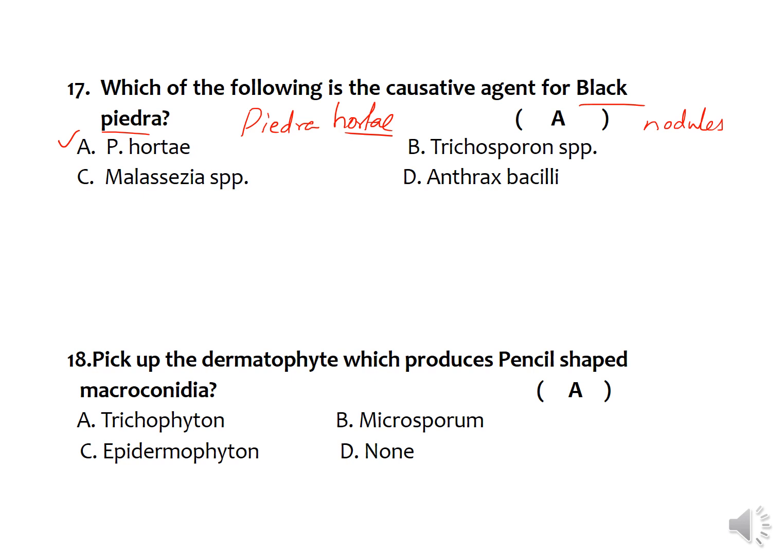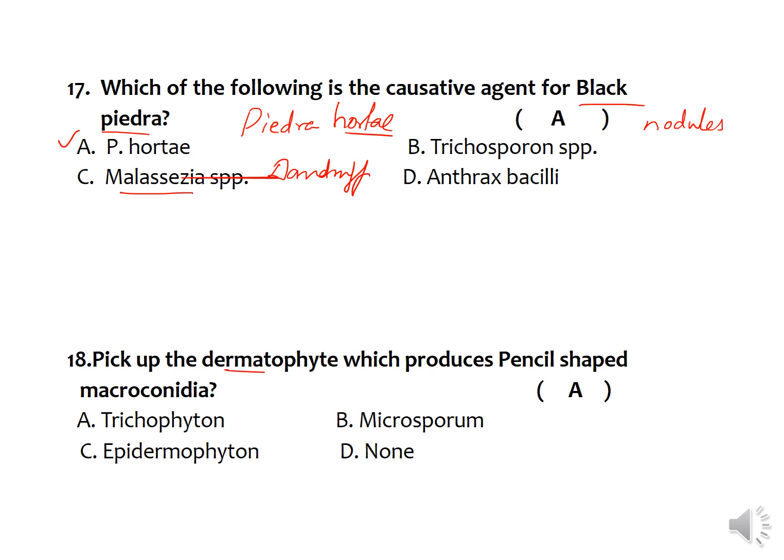So this Piedraia hortae produces the black piedra, which is a superficial fungal infection. Of course, Malassezia furfur also, Malassezia species mainly causes dandruff. It may cause dandruff. And Trichosporon is a yeast, and anthrax is a bacterium.